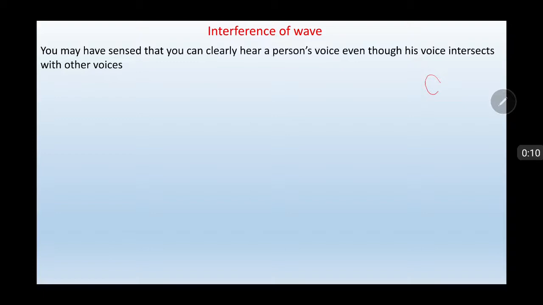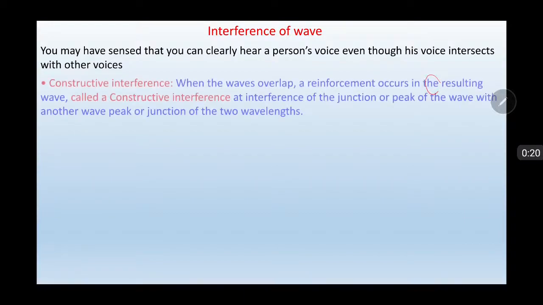Hi everyone, today I will explain chapter 7, Interference of Waves. You may have sensed that you can clearly hear a person's voice, even though his voice intersects with other voices.